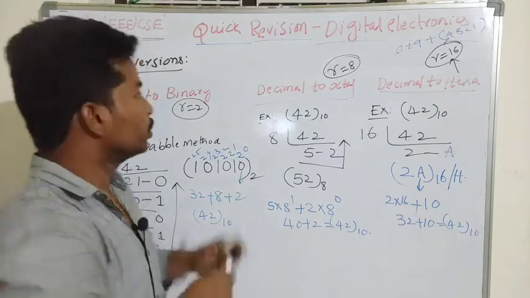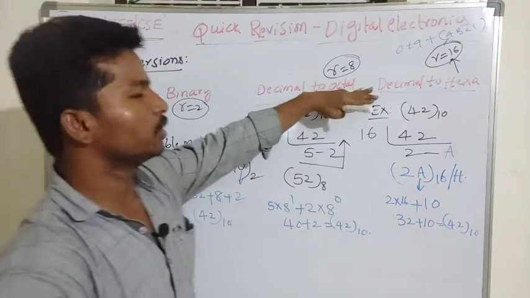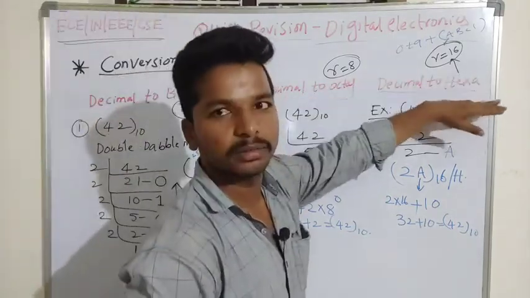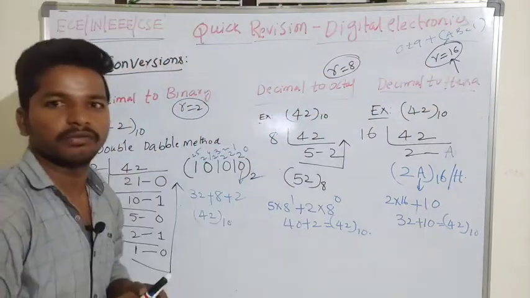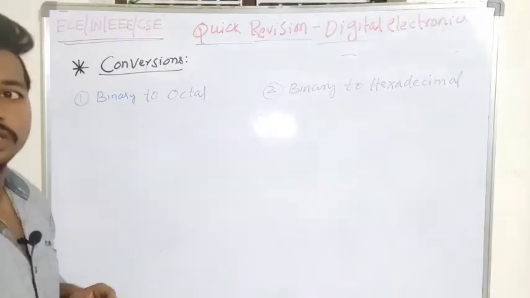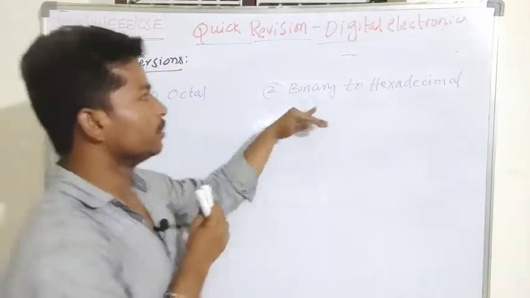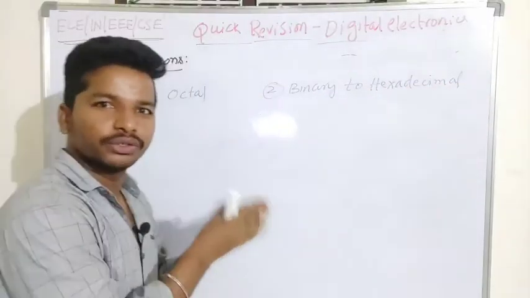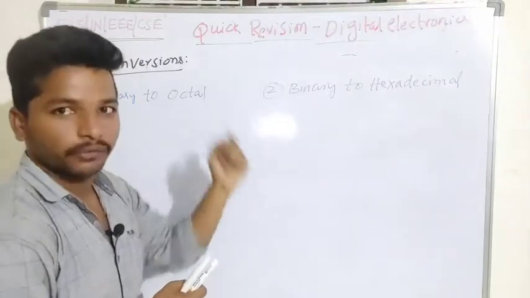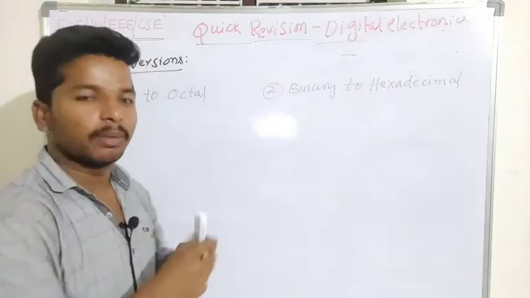We'll also try to convert a given binary number to hexadecimal, binary to octal number system, and also octal number to hexadecimal, hexadecimal to octal number conversion. So I will drop the board here. Now we are going to discuss the conversion from binary number system to octal number system and binary to hexadecimal. We have already seen the conversion from binary to decimal, so no need to repeat because it is a quick revision session. We will take one binary number including the decimal part also.